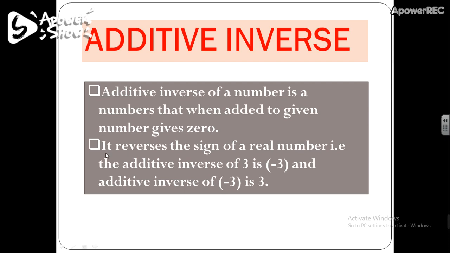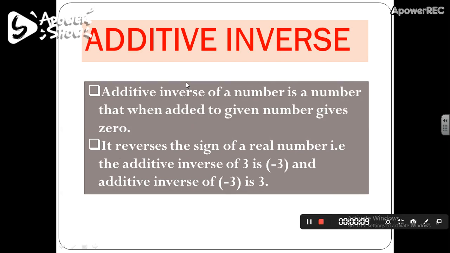So that means additive inverse reverses the sign of a real number. That is, the additive inverse of 3 is minus 3 and the additive inverse of minus 3 is 3.